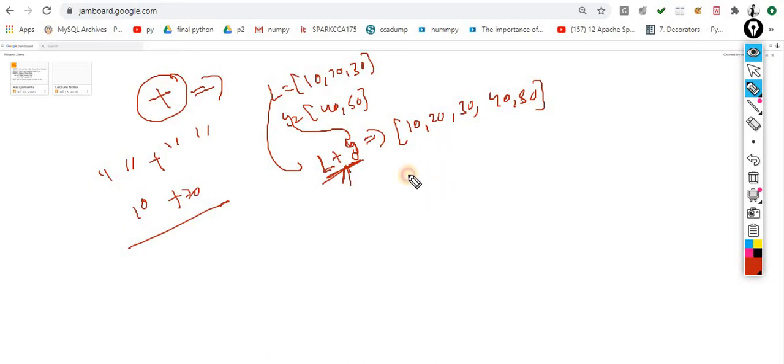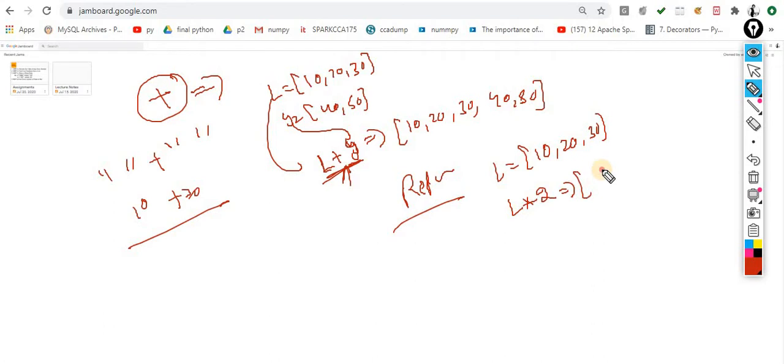Okay, the repetition operator. The same, L is equal to 10, 20, 30. L multiplied by 2. So what output will I get? 10, 20, 30, 10, 20, 30. It repeats the items. Exactly the same in the case of this thing. Okay, so the next concept is clear, list clear, del, concatenation.